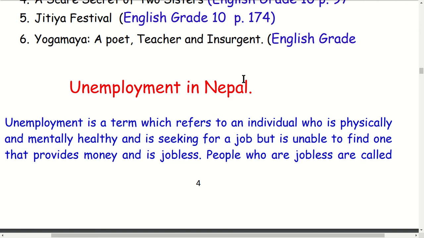Okay, unemployment in Nepal. I have tried to write this essay, and let me read it. I will read it and also explain it. Okay, unemployment is a term.